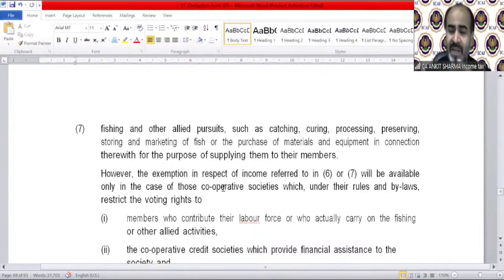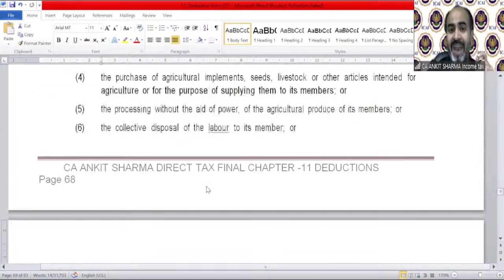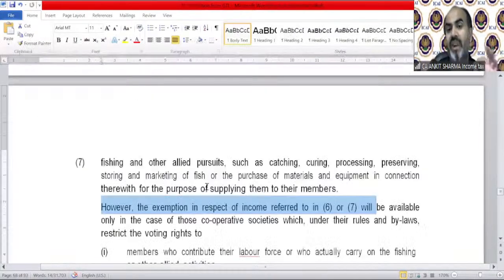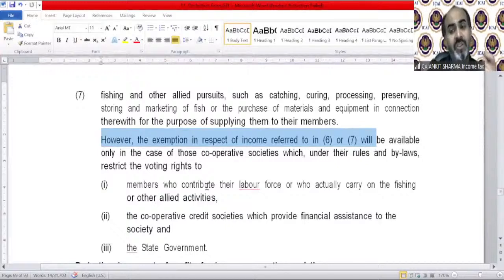So a lot of activities are there. But again, there is one more clarification: in case of point number 6 and 7, that means in case of fishing and the collective disposal of labor, that income is going to be allowed as deduction if they fulfil the following more conditions. This will be available only in the case of those cooperative societies which under their rules and bylaws restrict the voting rights to.